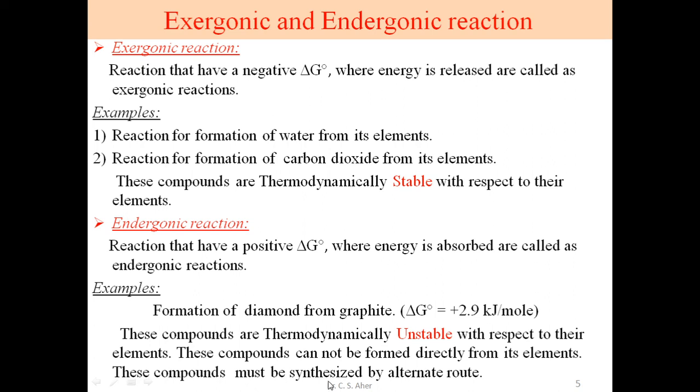This compound must be synthesized by an alternative route. So it is not a simple spontaneous process. We apply different parameters, pressure, conditions, and then these unstable compounds are synthesized. This is the example we considered. We have many such reactions. In that case, we apply different conditions for formation of the product, and we call it a synthesis of that compound. So this much part we considered in this lecture.